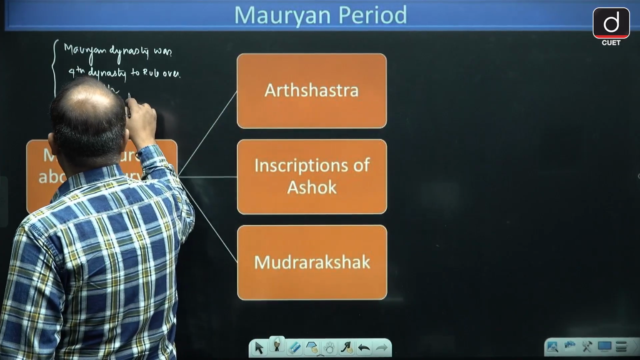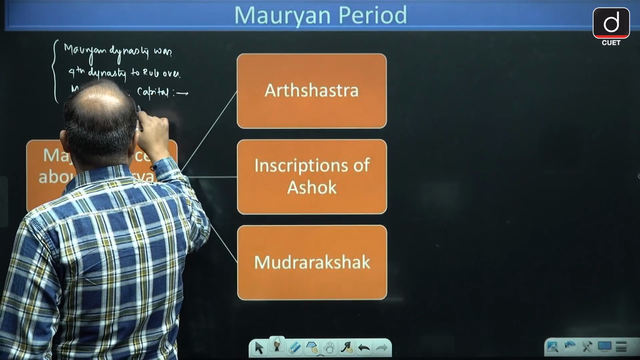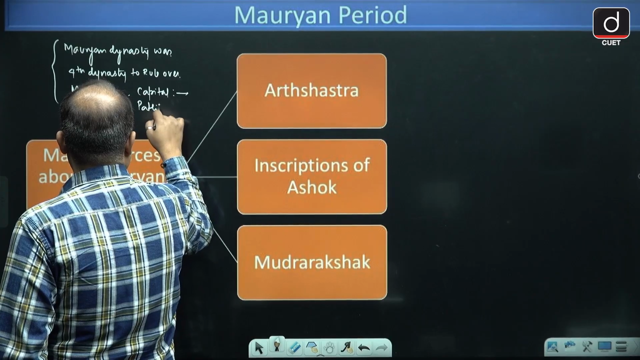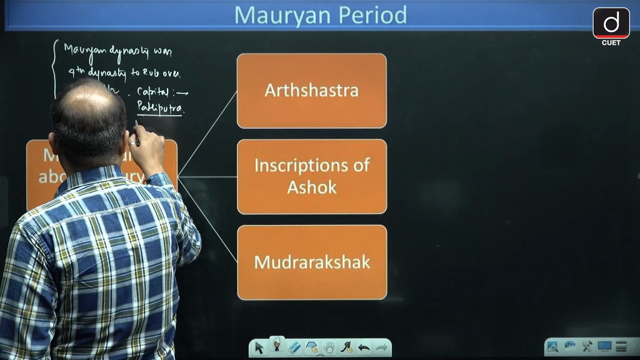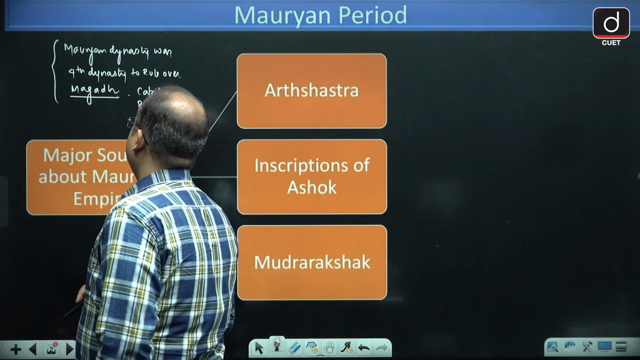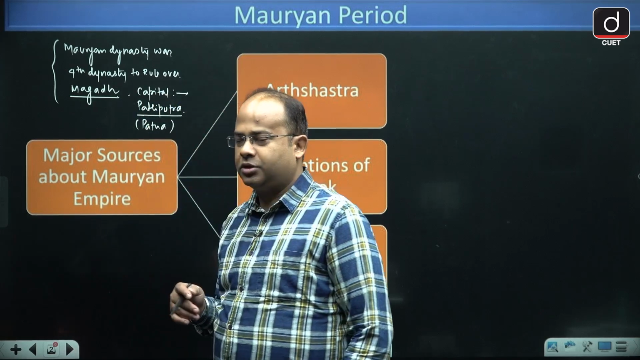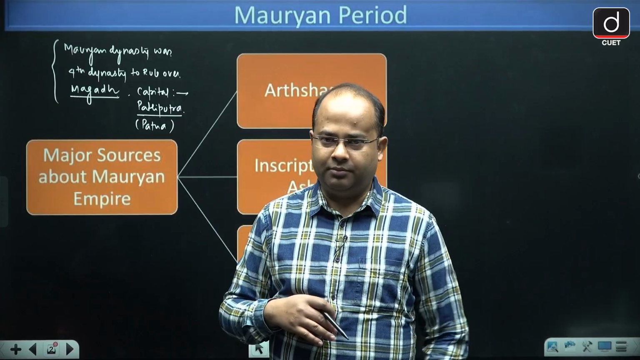And the capital of the Mauryans was Patliputra, that is present day Patna. So the capital of the Mauryans was Patliputra, and Mauryans were the fourth dynasty to rule over Magad.